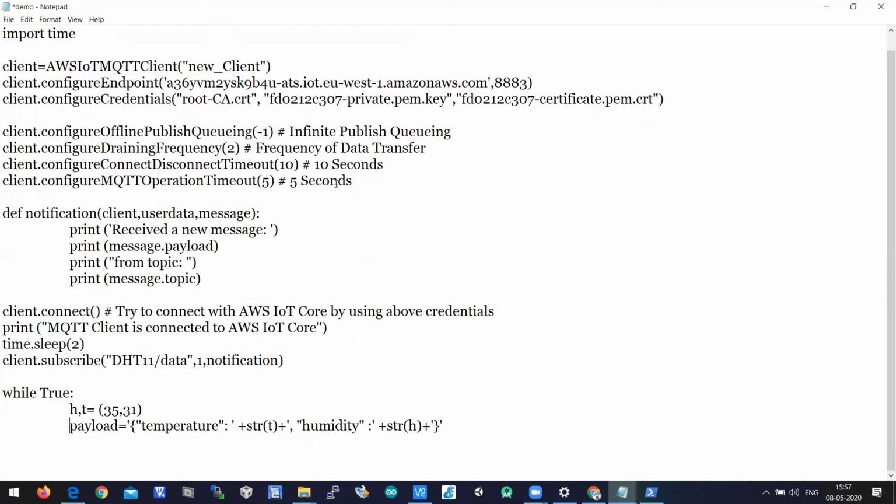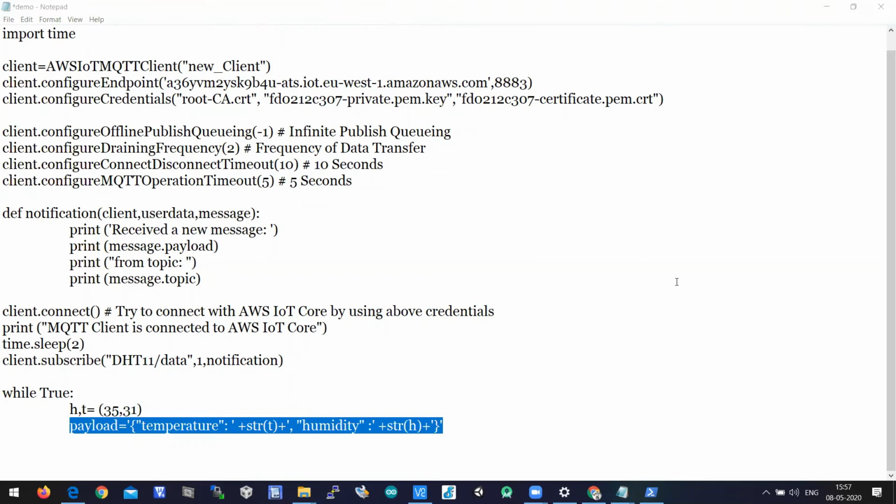It's very simple. It's all about starting a single quotation and top bracket, and then temperature should be in double quotation, and colon should be outside double quotation, okay, and then single quotation close, plus str of t. In the similar way, you have to write comma humidity. Okay, I'll paste this in the chat so that you can have it as a reference. So like this, we need to create a string.